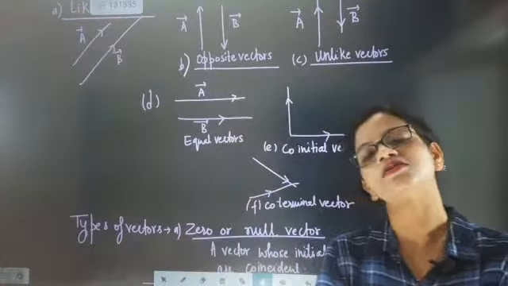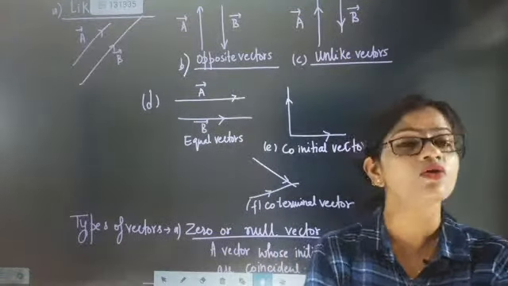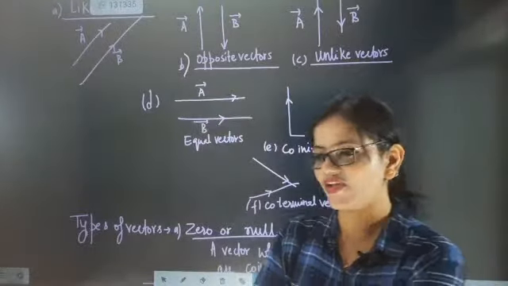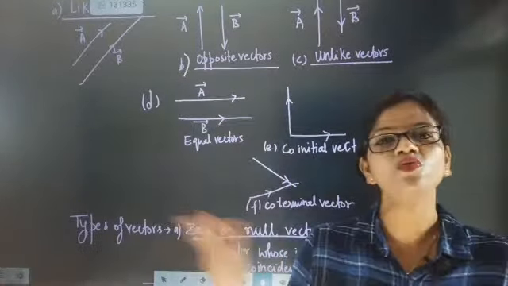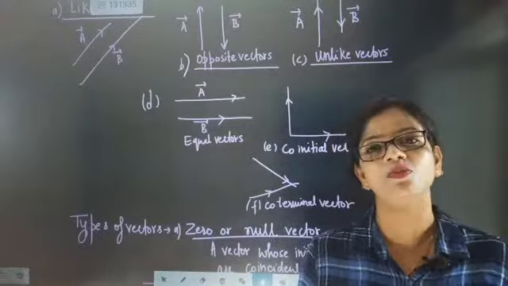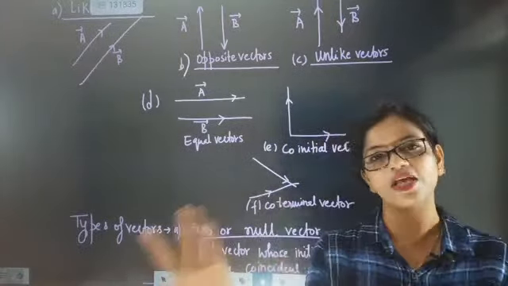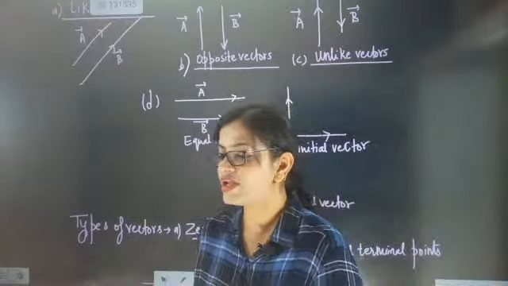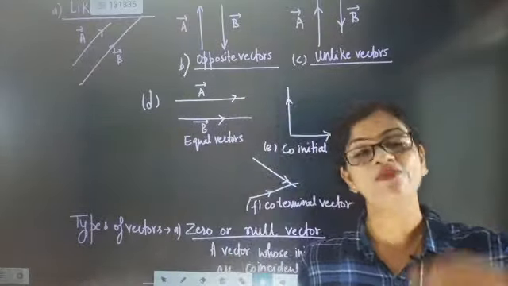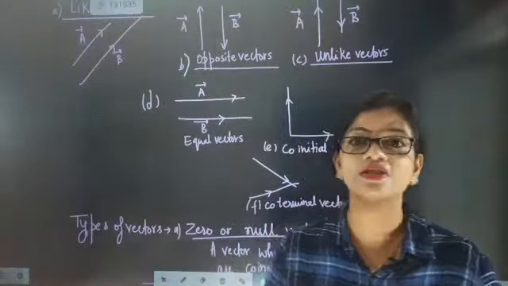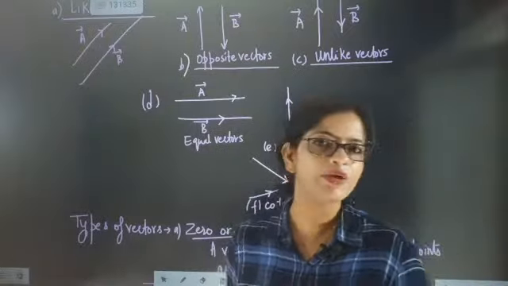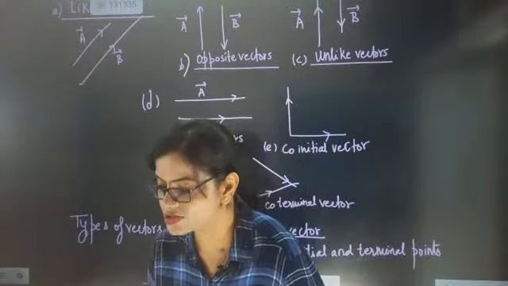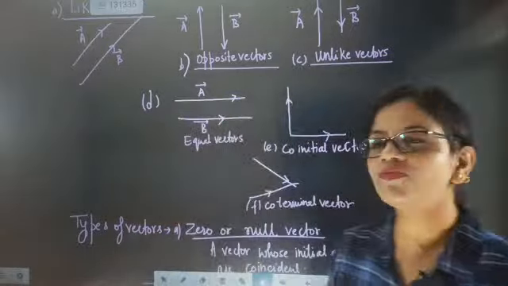If somebody asks you what is exactly the meaning of co-initial vector, what are you going to say? A co-initial vector is exactly when two vectors have the same initial point. Same initiation, same initial point, then those two vectors are called co-initial vectors, because they have the same initial point from where the vectors are emerging. I hope you might have understood.